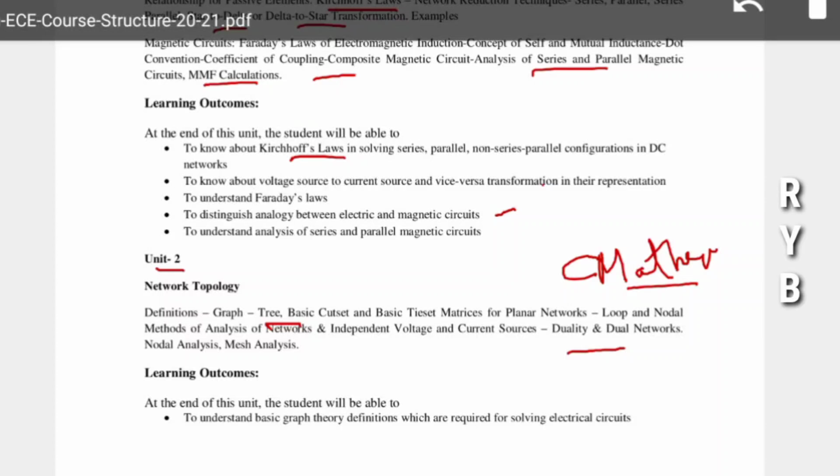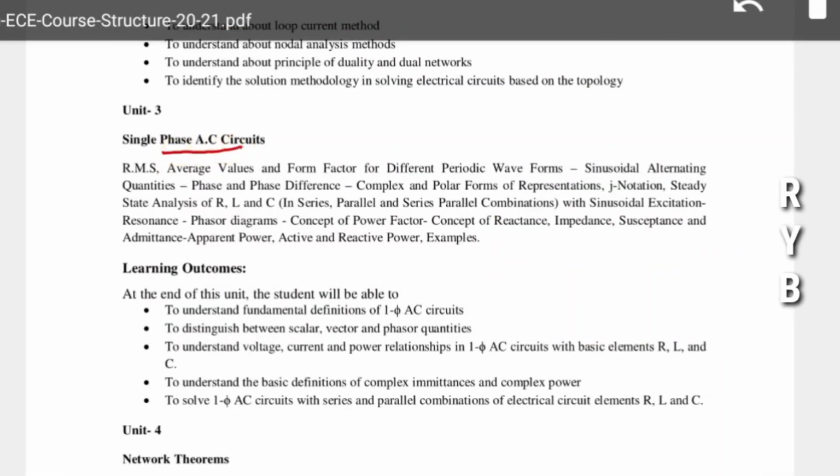Coming to unit 3, single phase AC circuits. Single phase AC circuits means alternating current quantities, RMS, average, form factor, different waveforms of AC, complex and polar forms, and RLC in series and parallel combination. How does it work? In a series circuit, if resistance and inductance are both connected in series, what will happen? Those will be studied in single phase circuits, if connected to a single phase AC voltage source.